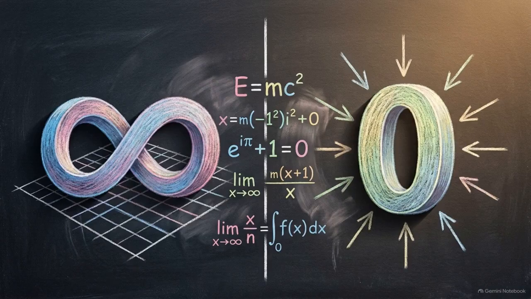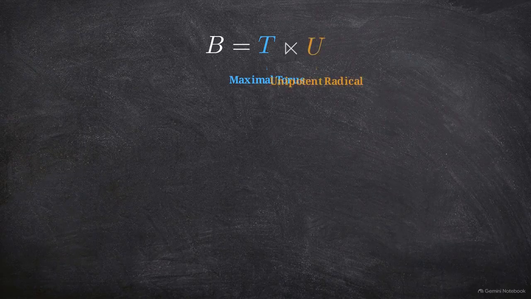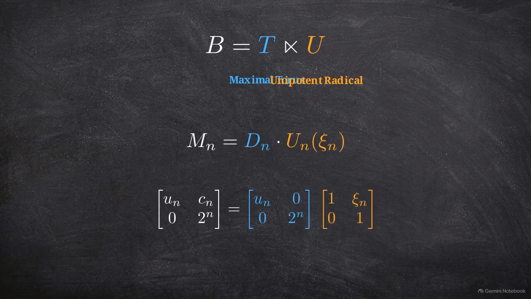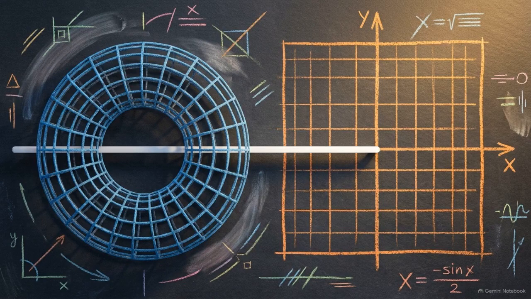We can characterize this pairing of infinity and the inverse of 0 through standard algebra. Since the Mn matrices are upper triangular, they belong to the Borel subgroup, which stabilizes the point at infinity. The standard Levi decomposition splits this subgroup into a torus, T, and a unipotent radical, U. This lets us factor the matrix Mn. The diagonal matrix Dn corresponds to the maximal torus. The unipotent matrix Un holds the boundary coordinate psi-n in the unipotent radical. The radial depth lives in the torus, and the conjugacy coordinate lives in the unipotent radical. Geometry and algebra are unified.